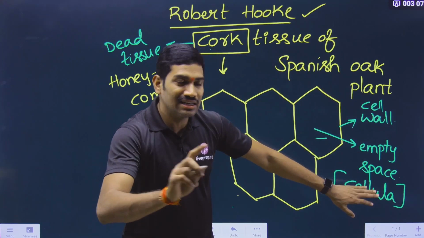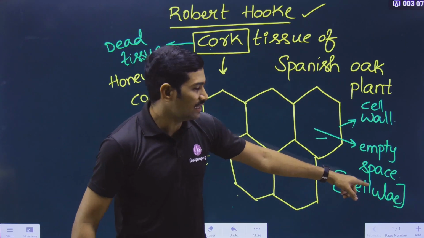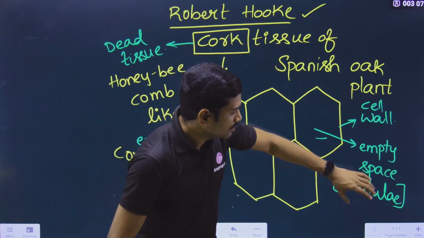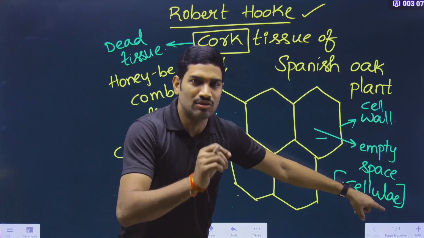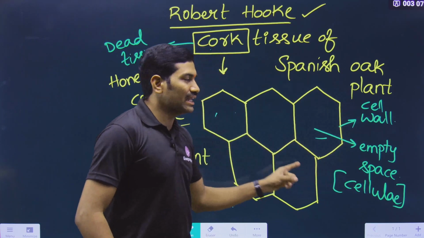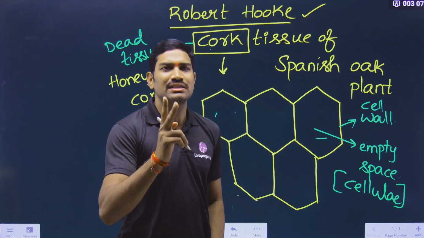Cellula is singular. If you add an E at the end, it becomes cellulae, and that is plural. Understood or not? So for the empty compartment he used the term cellula, and for the diaphragm he called it the cell wall. These are the two things that he observed.